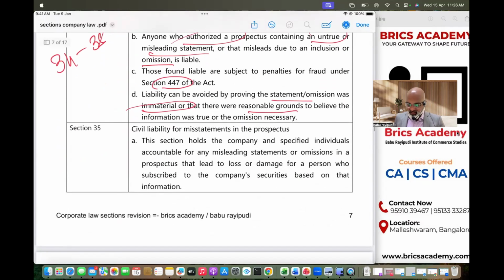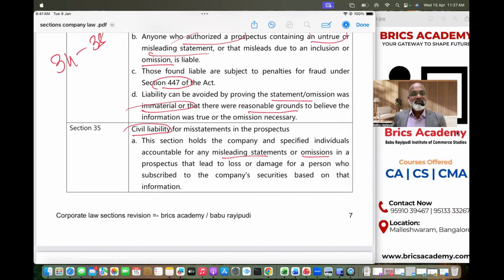Move on. Section 35 talks about civil liability for the misstatement in the prospectus. When we use the word civil liability in company law, you need to understand that somebody must have been cheated, deceived, or affected because of the wrong information, misleading information, misstatement, or omission in the prospectus.